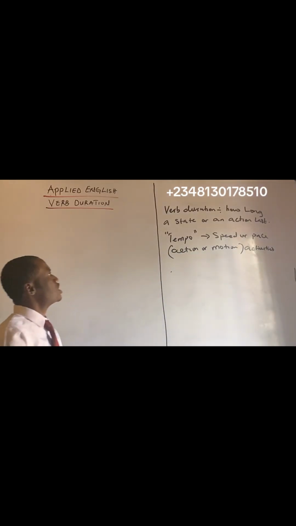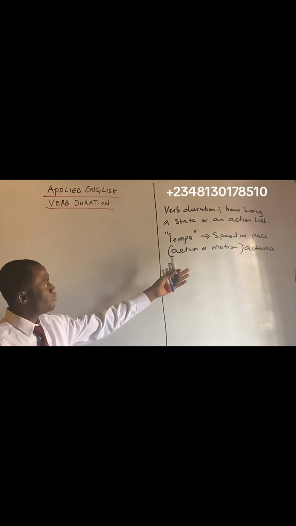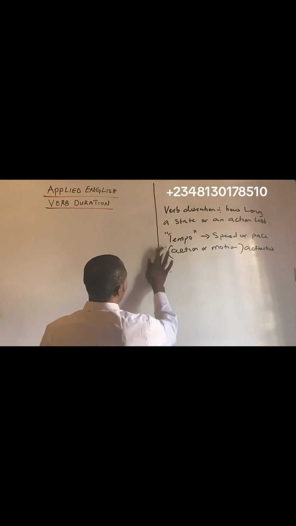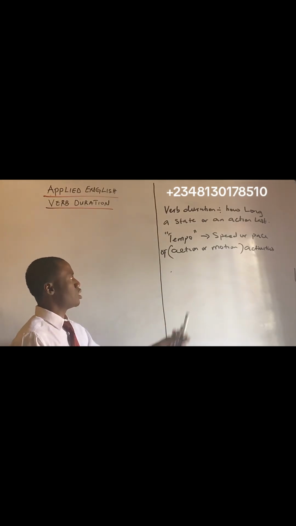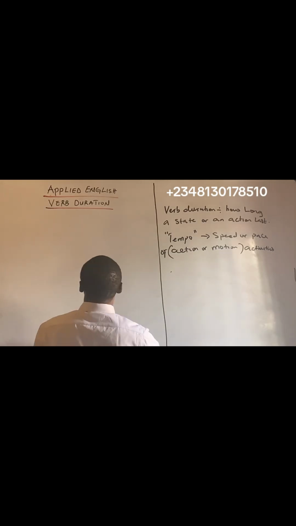So, verb duration is simply how long a state or action lasts, based on the tempo of the verb, the speed or the pace of the action, motion or activities.